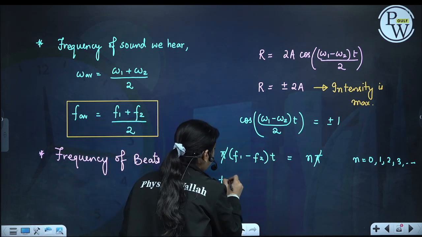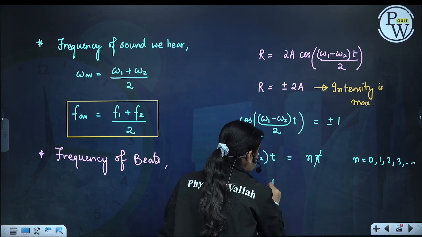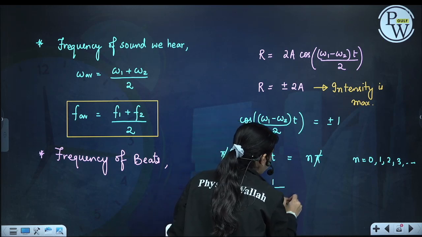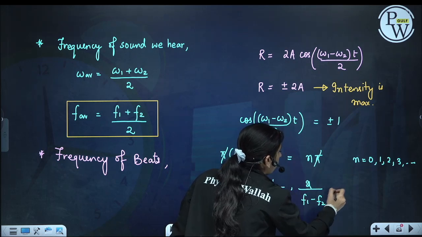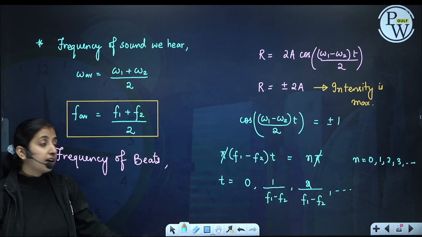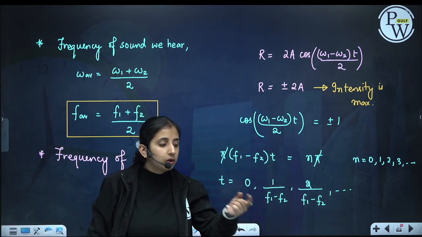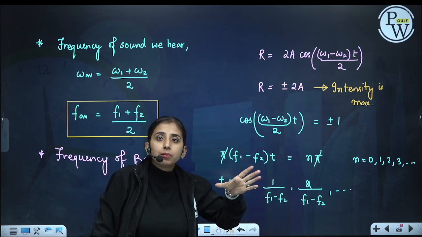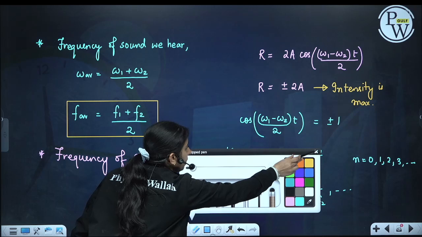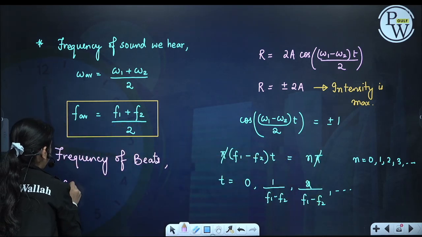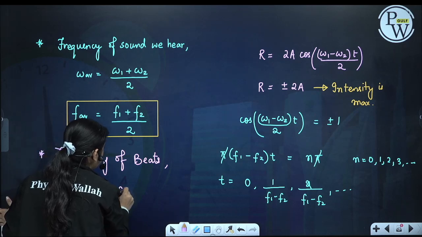So the times at which we get the maximum are: first 0, next 1 by (f1 minus f2), next 2 by (f1 minus f2), and so on. These are the times at which I'll hear maximum intensity. That is the time period of the beat: one maxima, then again maxima. So the frequency of beat, fb, will be f1 minus f2.